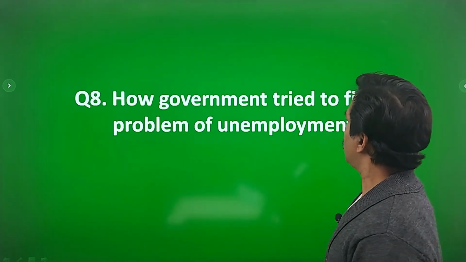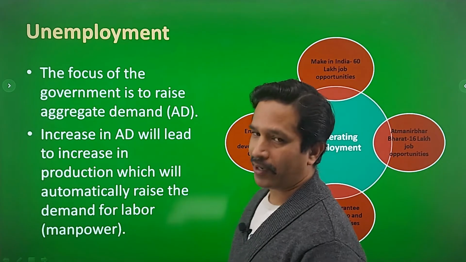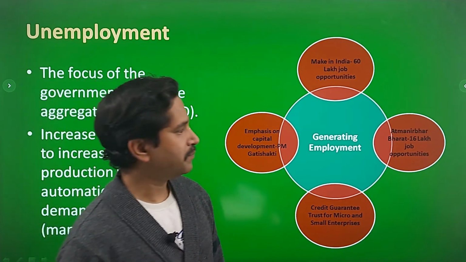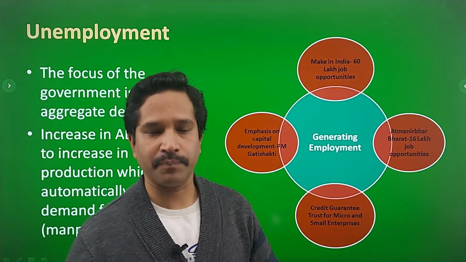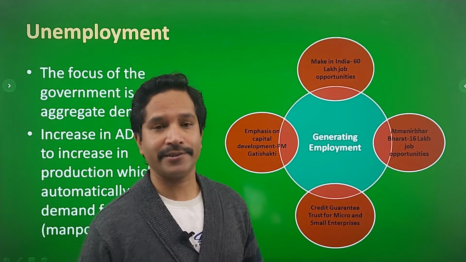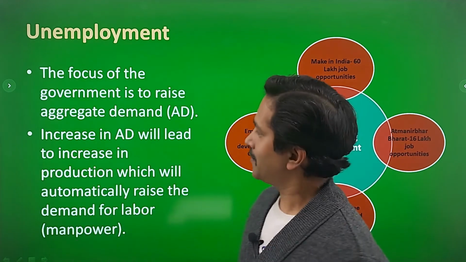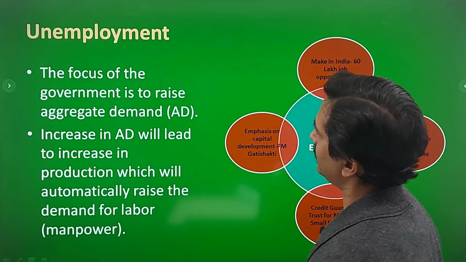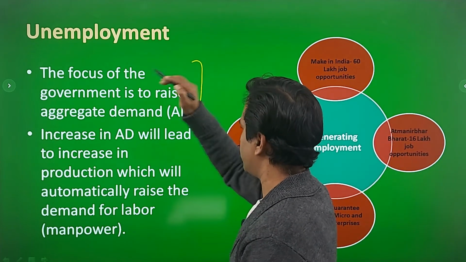Question number 8: how does the government try to fix the problem of unemployment? Unemployment is at an all-time high because of the impact of COVID and because of low productive capacity in various sectors. So there are certain steps which the government has taken. You can see the focus of the government is to raise aggregate demand. I talked about it earlier.